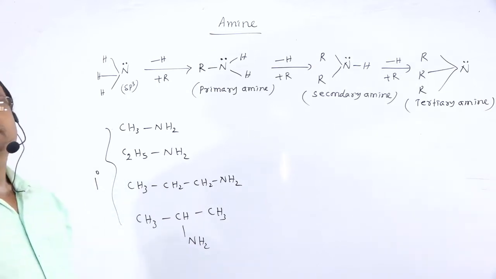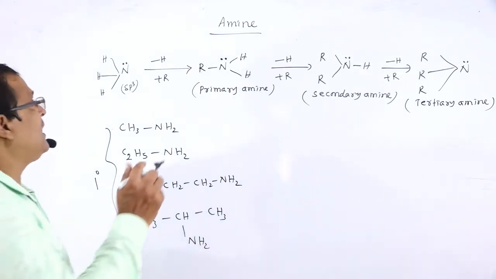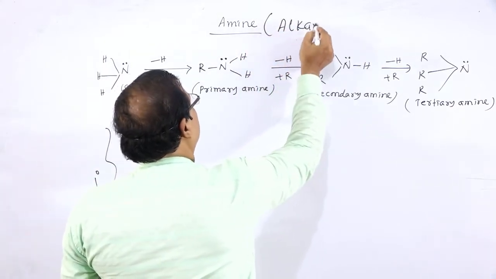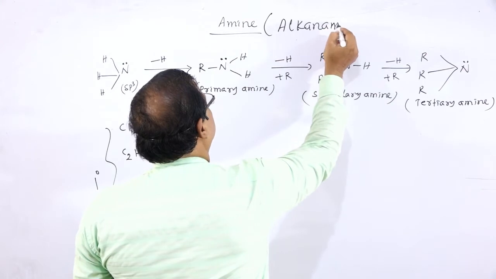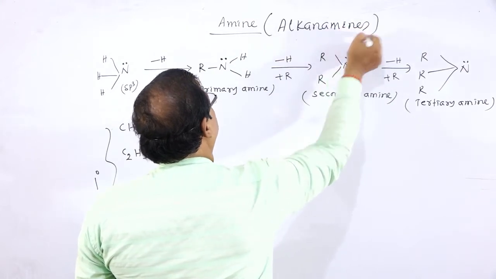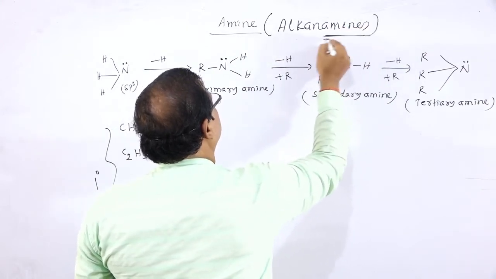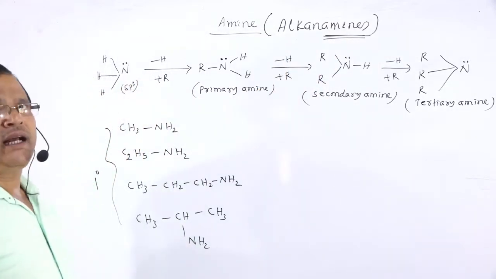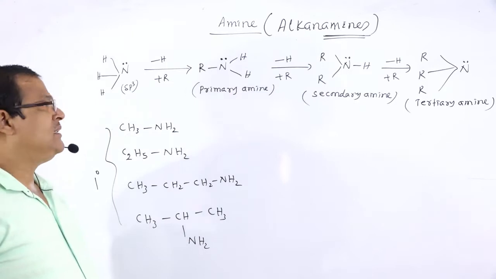And you know, amines are known as alkanamines. Amines are otherwise known as alkanamines.